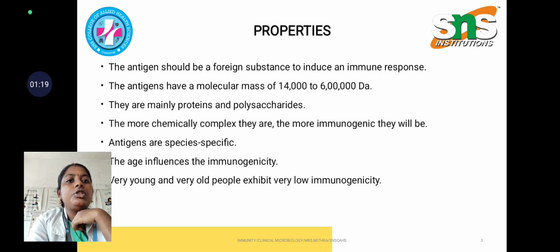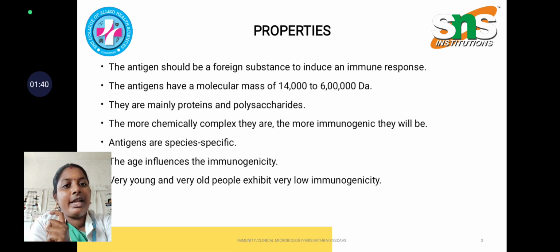The antigen should be a foreign substance to induce an immune response, and the antigen has a molecular mass of 14,000 to 6 lakh Dalton. So Da indicates the Dalton, which is expressed for protein molecules. So antigen is also a type of protein molecule. They are mainly proteins and polysaccharides. They are chemically complex, and the more complex they are, the more immunogenic they will be.